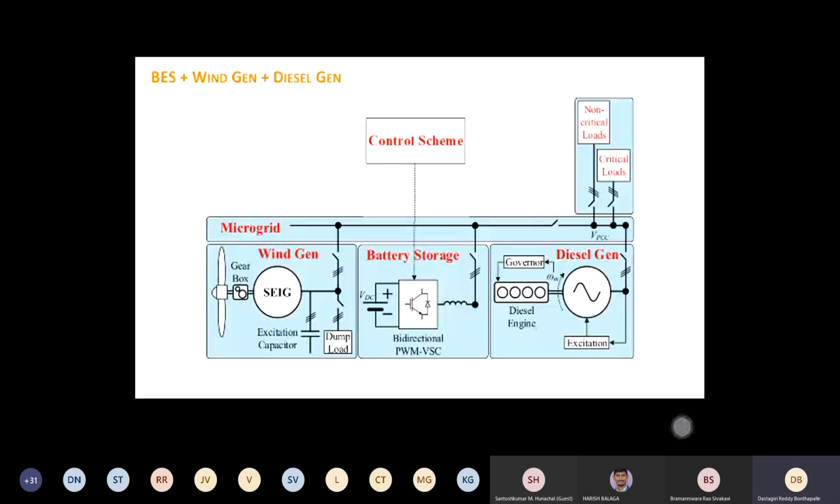Now, you are already with the battery and wind. If you want to bring in a diesel generator, why would you want to? Maybe there is very little power available from the wind, the speed is very low, and the battery is almost discharged because you are already feeding some critical and non-critical loads. First, you can turn off the non-critical load and feed only the critical load. But somehow the power from wind and the battery is no longer sufficient to meet the critical load. Then you ask the diesel generator to come in.